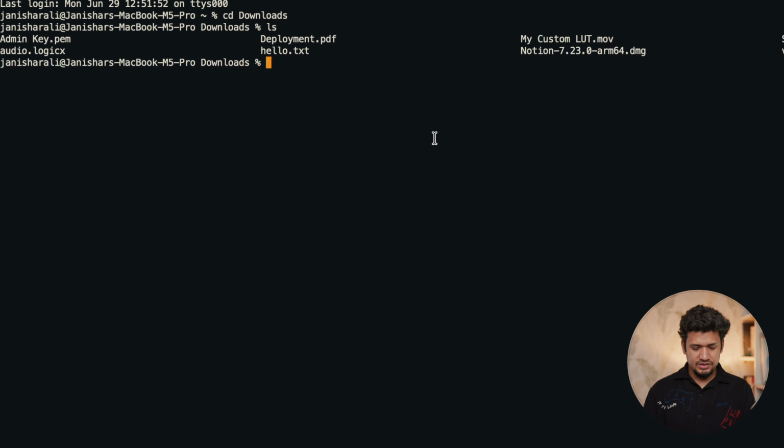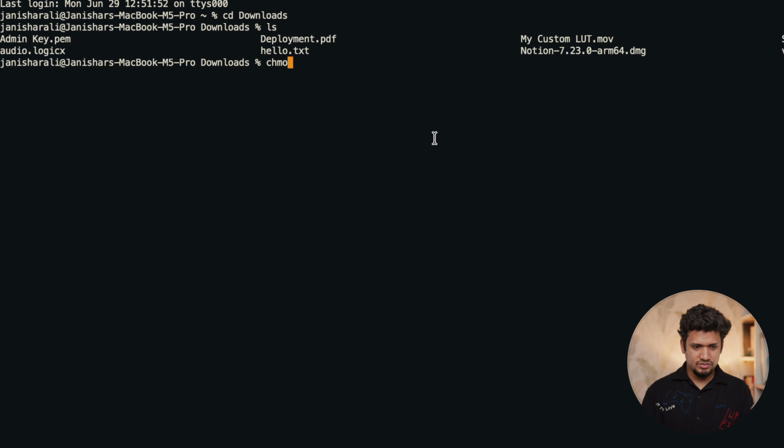Now let's do one thing. For SSH to use admin key.pem, it must be protected. Protected means it has to be given certain permissions. So for that, we will provide read-only permission, so that SSH considers it more secure, and hence it will allow these keys to be transferred over the network.